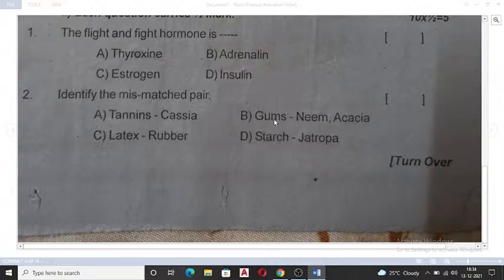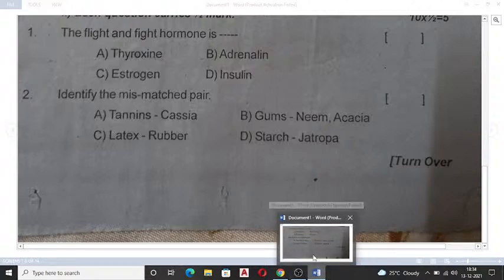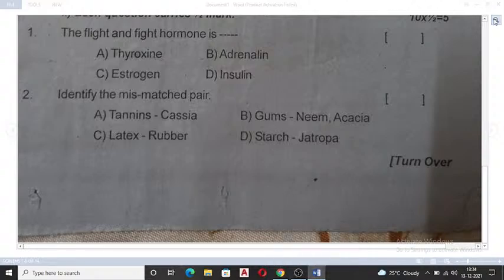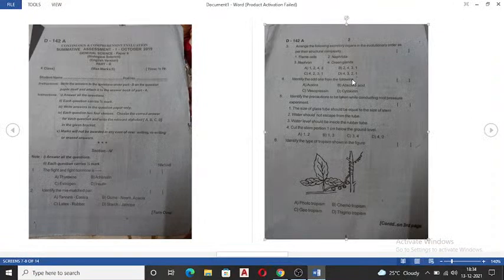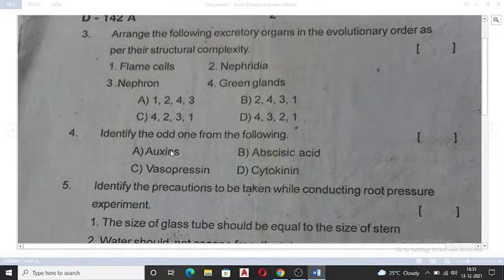Gums, neem or acacia. Starch, jatropha. So just as quick as possible. I'm not asking you to give today, as you will be busy with your mathematics paper and all. I can know that, even on the day of your exam, that is Tuesday also, if you can watch that, give me the answer.